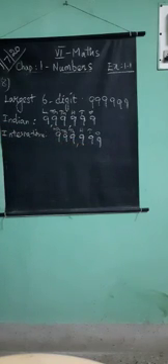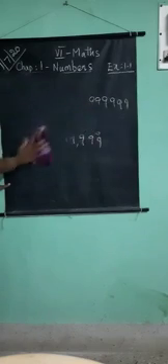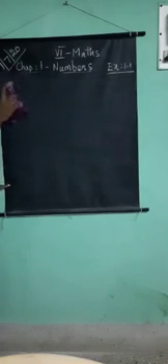999,999. Are you clear? This is the 8th problem. You want to write the number name. Next, 9th problem: write the number names of the following numbers in the Indian number system. We have to write the number name.